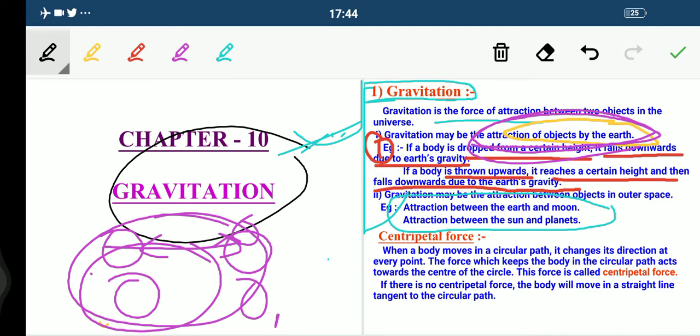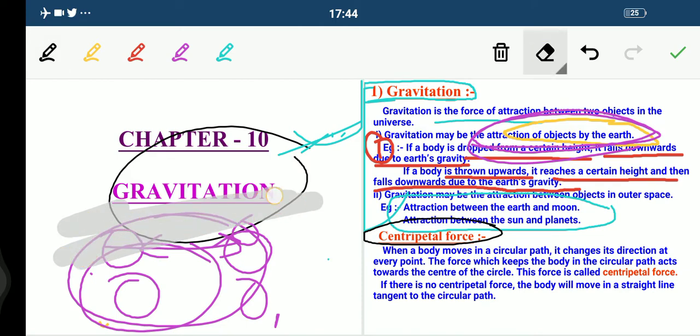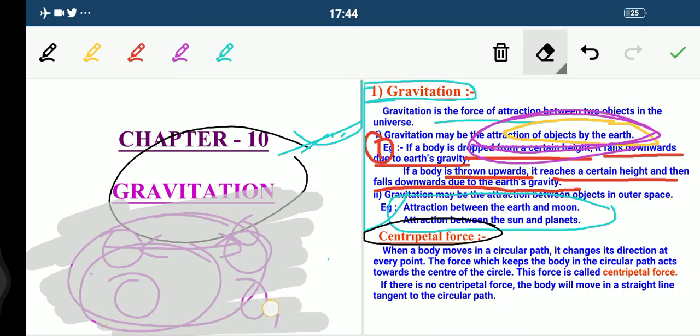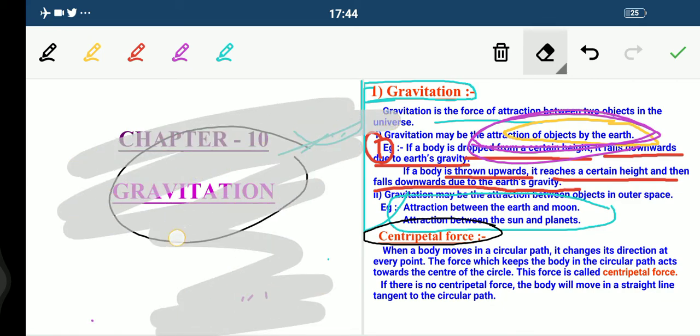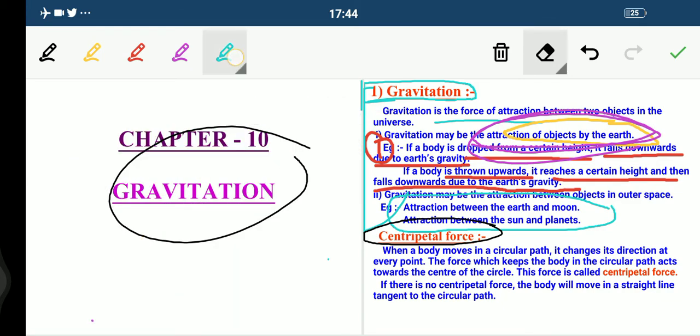Second, they are talking about the centripetal force. So what do we mean by centripetal force? When a body moves in a circular path, it changes its direction at every point.